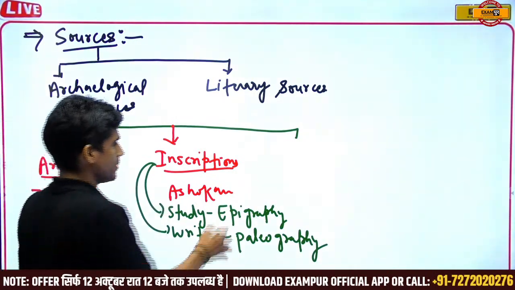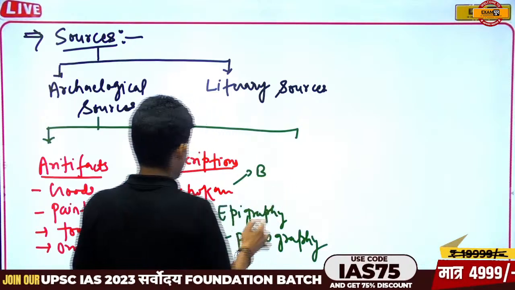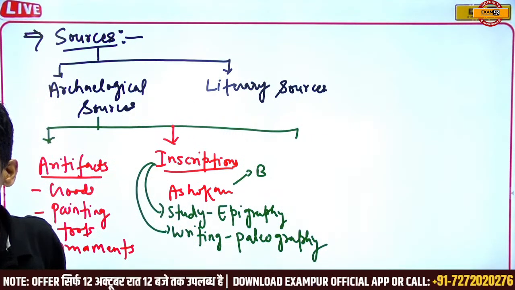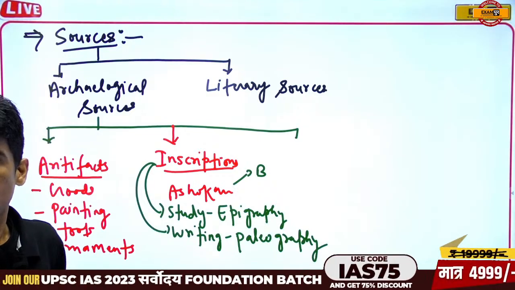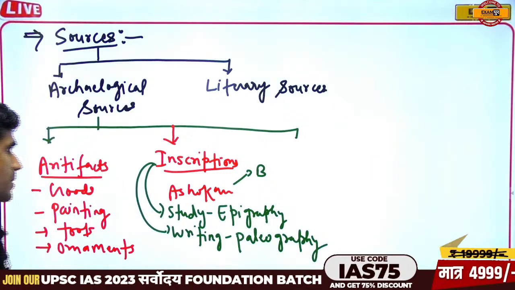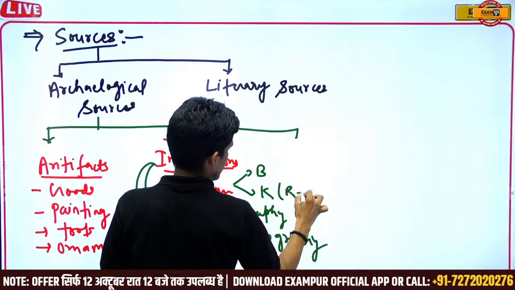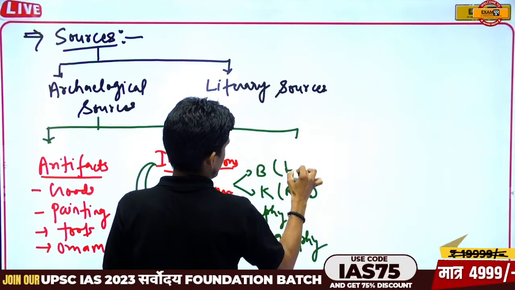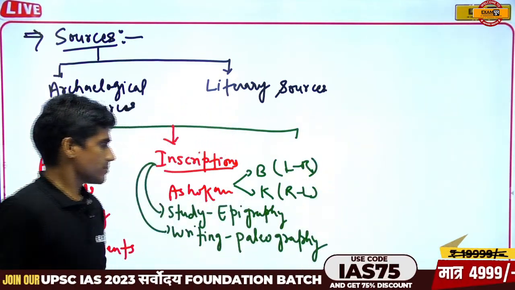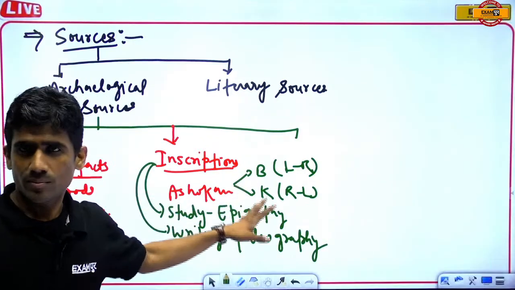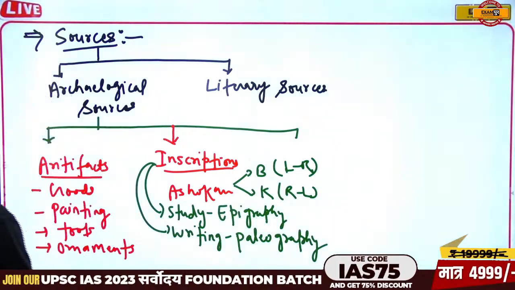In the Ashokan inscription we have Brahmi. It's just an example only. Pali language, Brahmi, and Kharoshthi also. Kharoshthi is right to left, and Brahmi is left to right. I also get confused on this sometimes, but this is right. Don't worry about it.